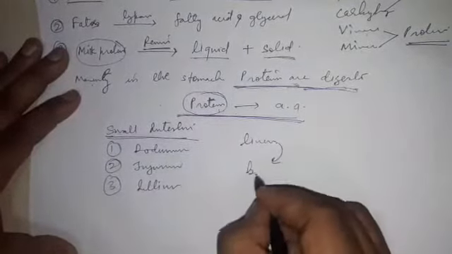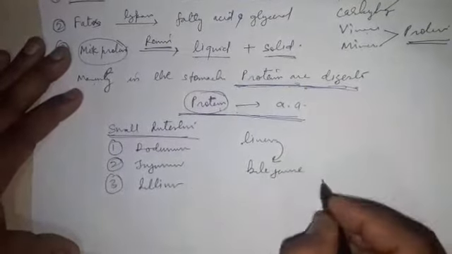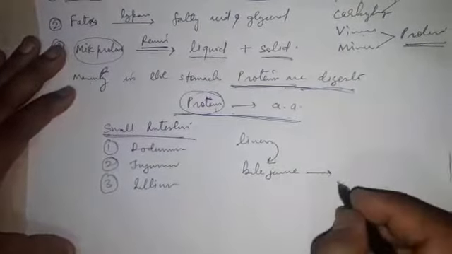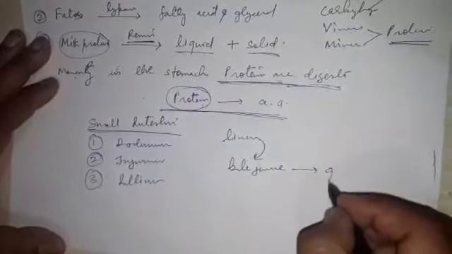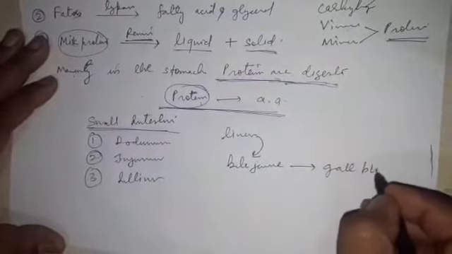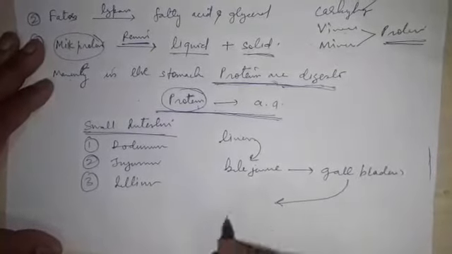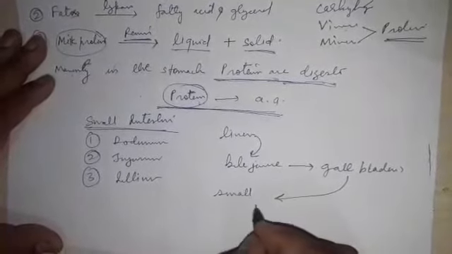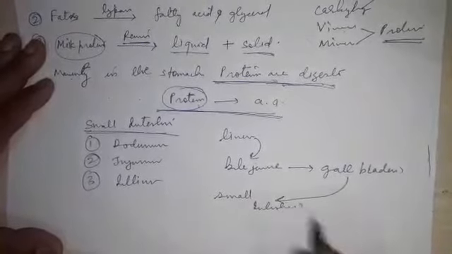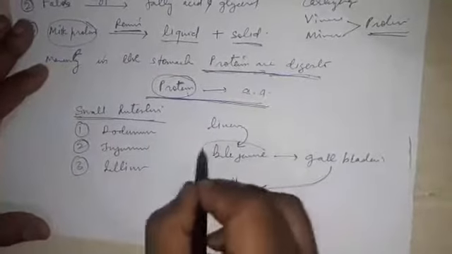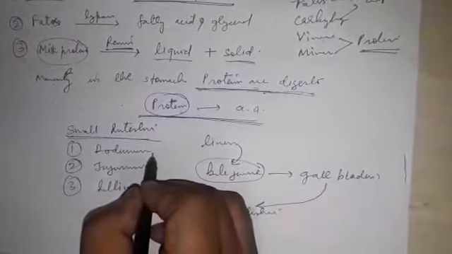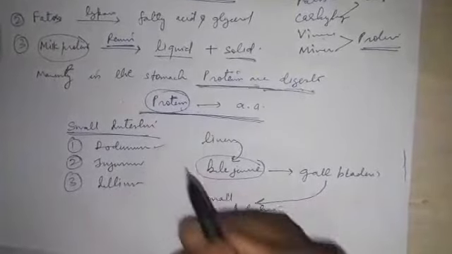It secretes a liquid called bile juice. This bile juice remains temporarily stored in the gallbladder, and whenever it is required, it gets secreted into the small intestine. Now what is the role of this bile juice? The partially digested food, when it enters the first part of the small intestine, that is the duodenum, is acidic in nature.